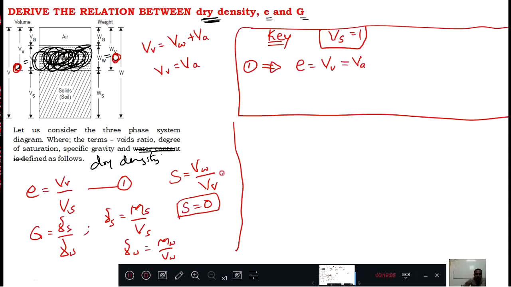Correct? Now coming to the second equation, which is already known to you. S equal to 0, so nothing to worry about.